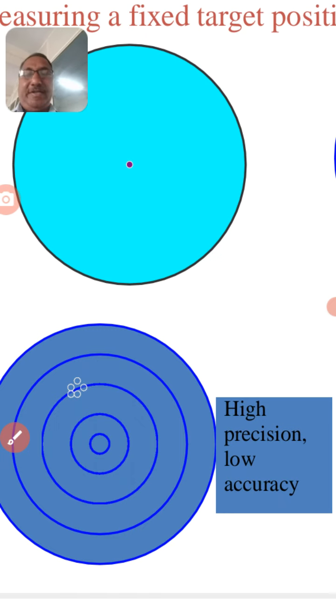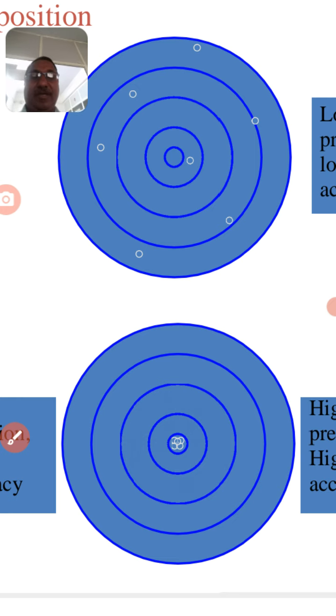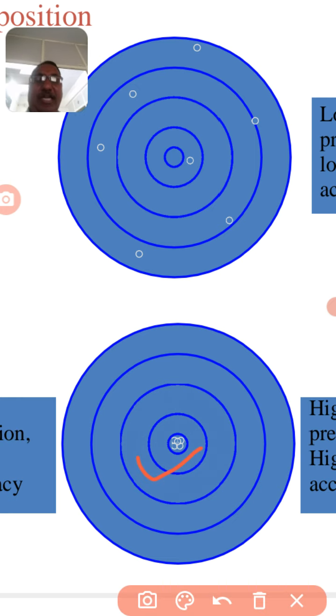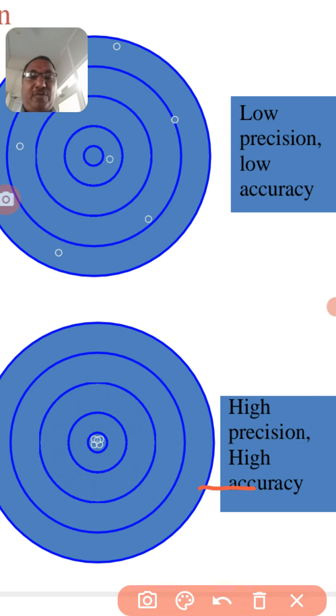Second point, your output is at this place only. That means it is repeatedly at that position, so it is high precision and low accuracy output. Third thing, if your output is located at the center, then your output will be high precision and high accuracy output.